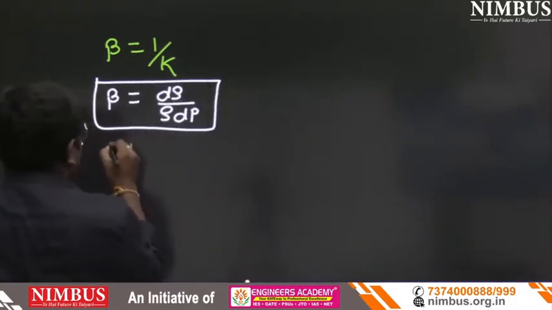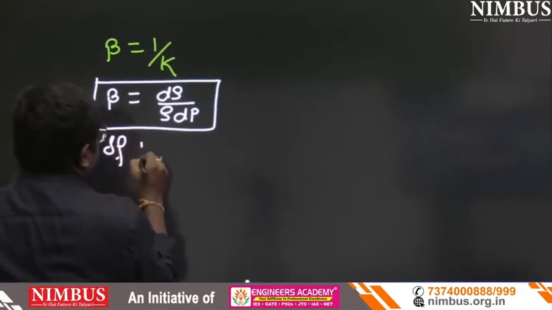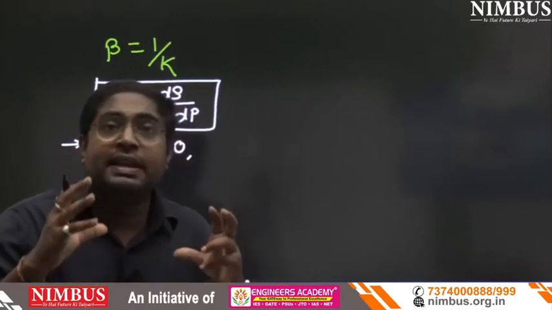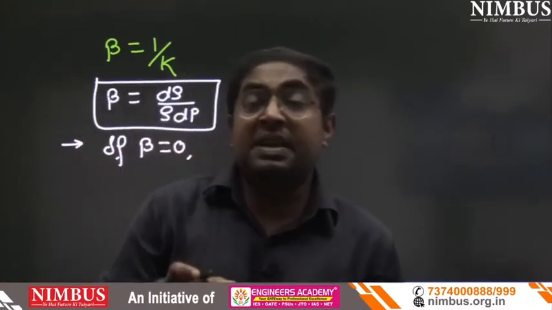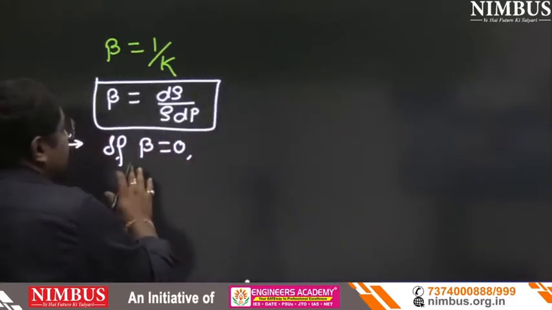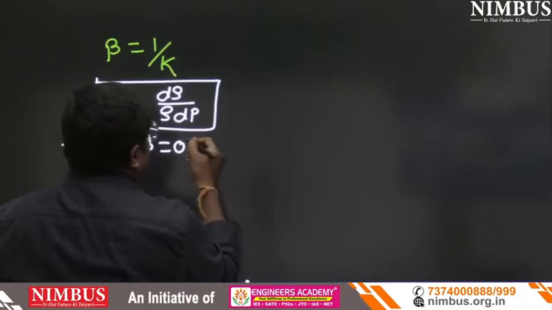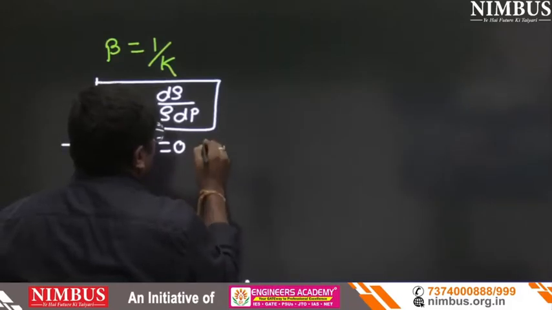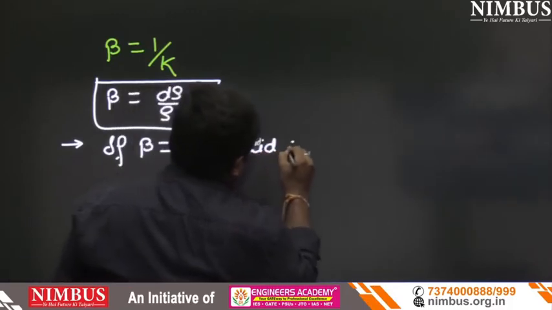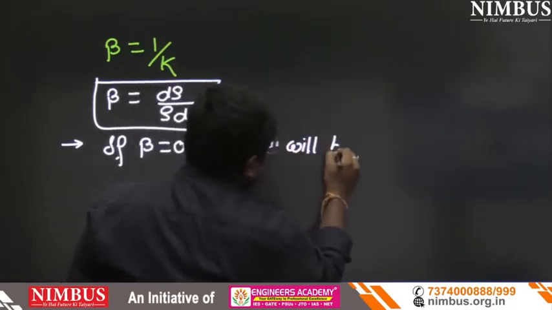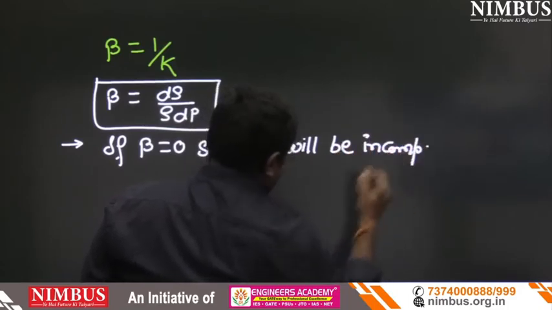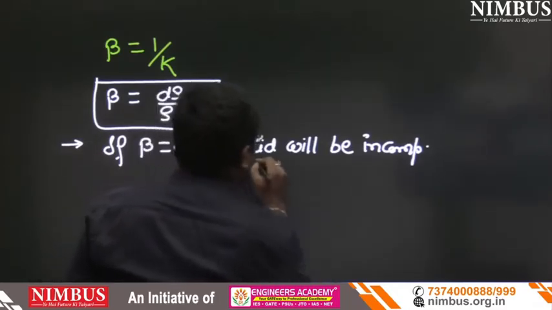If β equals 0, it means compressibility is 0. It means it is infinitely rigid. So if β equals 0, the fluid will be incompressible. The first question: the fluid will be incompressible.